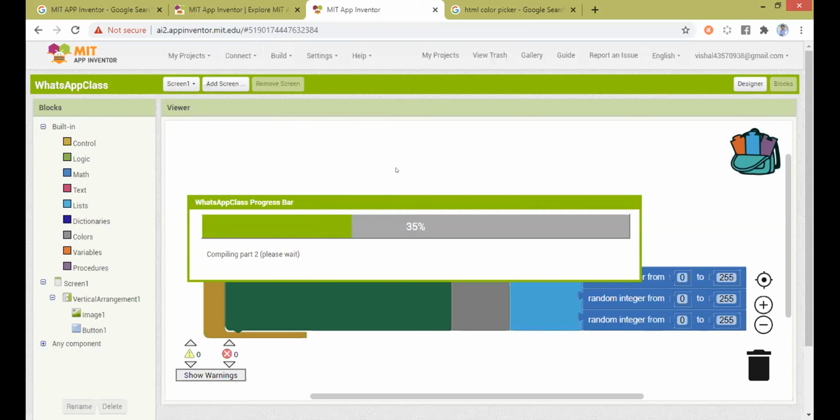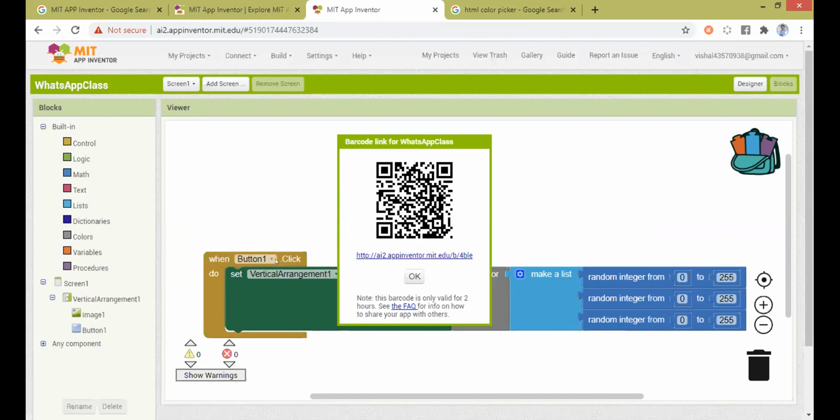Okay, maybe 2-3 minutes, not more than that. So now the app is completely getting packaged. Okay, and once the packaging is done, it will give you a QR code. Yeah, now 100% over, waiting for the barcode. Yeah, see, the barcode is now generated.